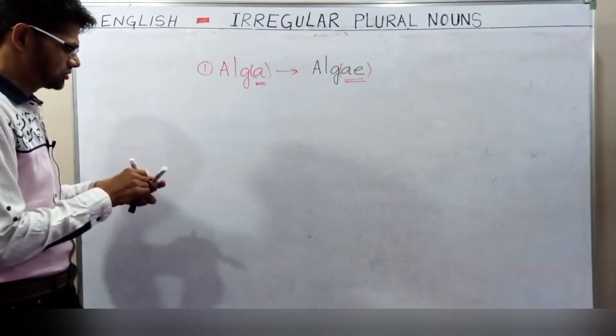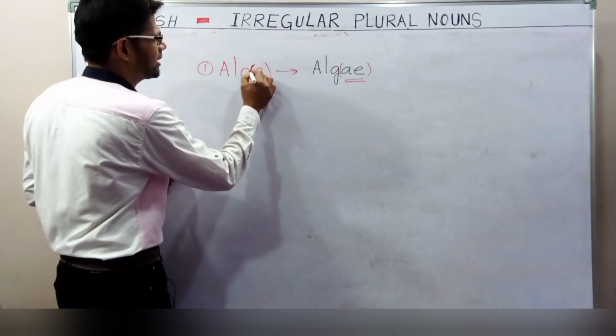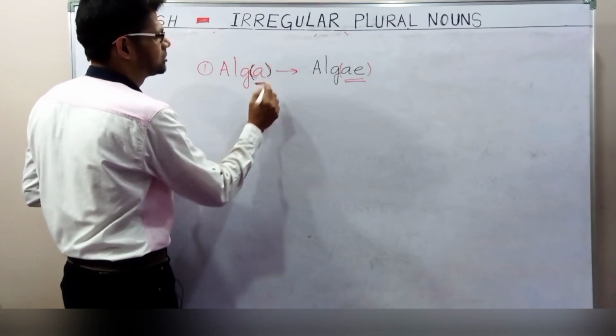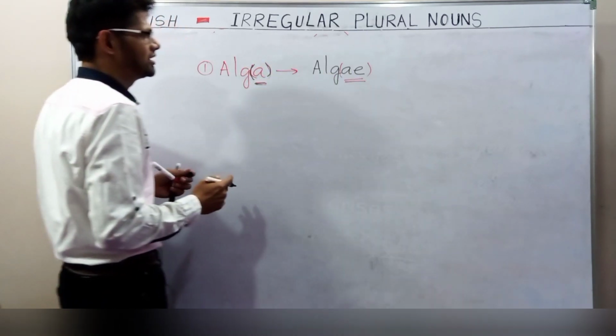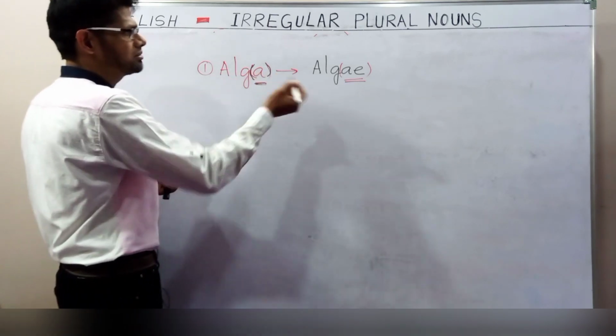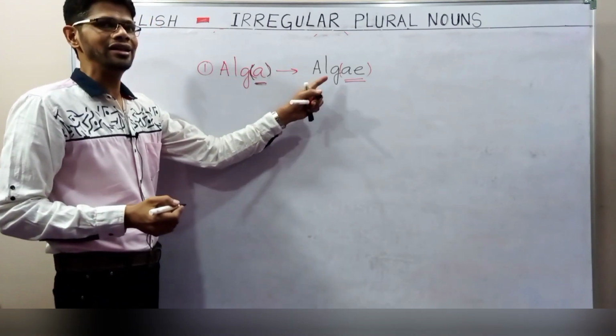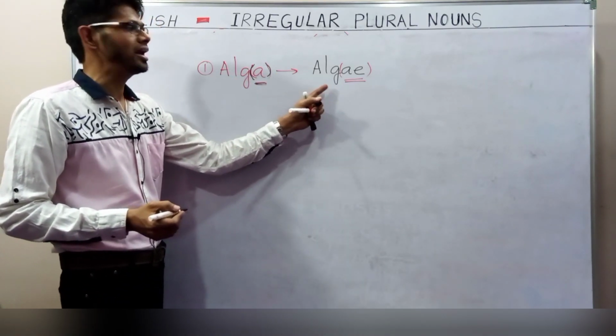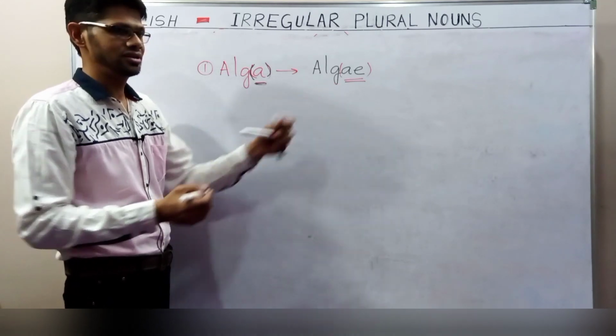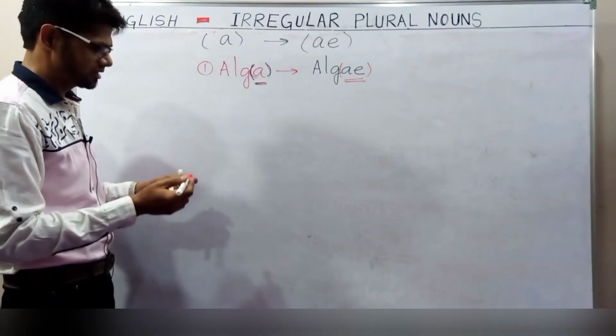Last is AE. You can notice here, the last letter is A, so after A we have to add E. Alga will become algae. Algae, or algae, you can say it either way. So let us learn some more examples.